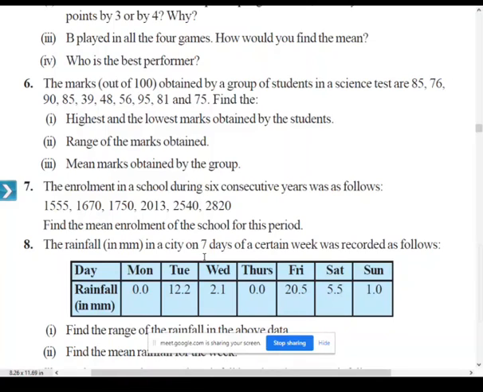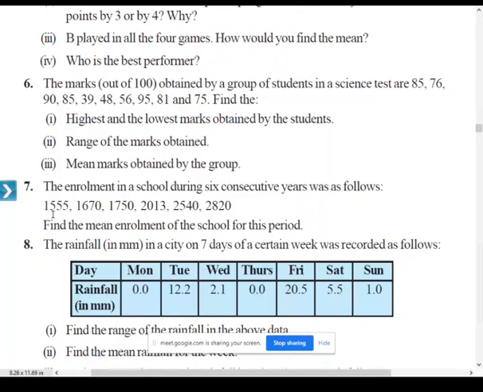Question number 7. They are given the enrollment in a school during 6 consecutive years as follows. Enrollment means admission. The numbers are 1555, 1670, 1750, 2013, 2540, 2820. Find the mean enrollment of the school for this period. So for these 6 years, you have to find the mean enrollment.